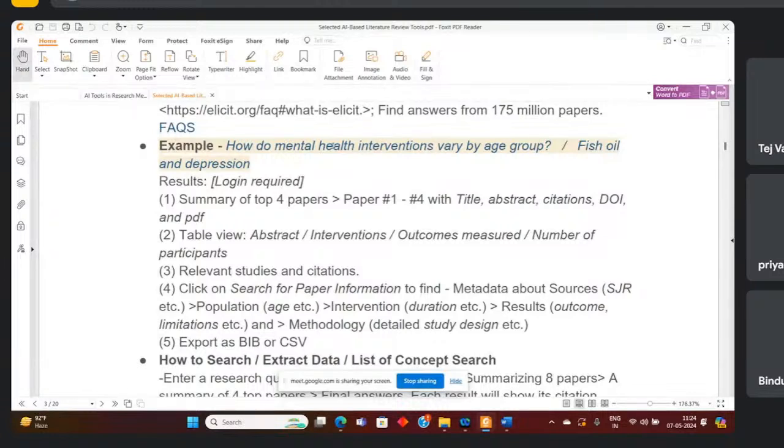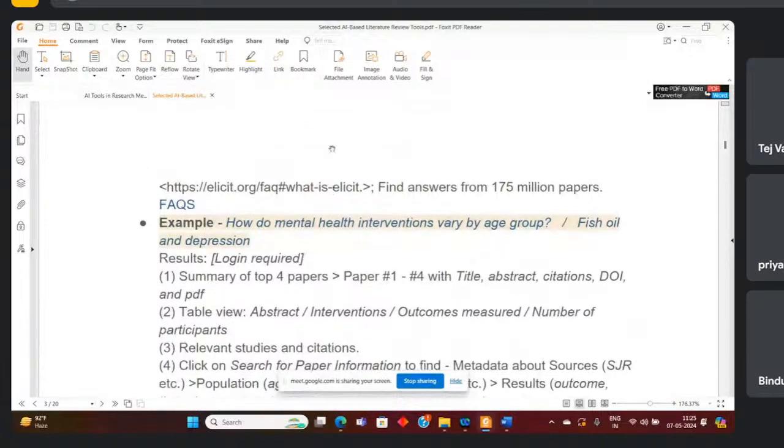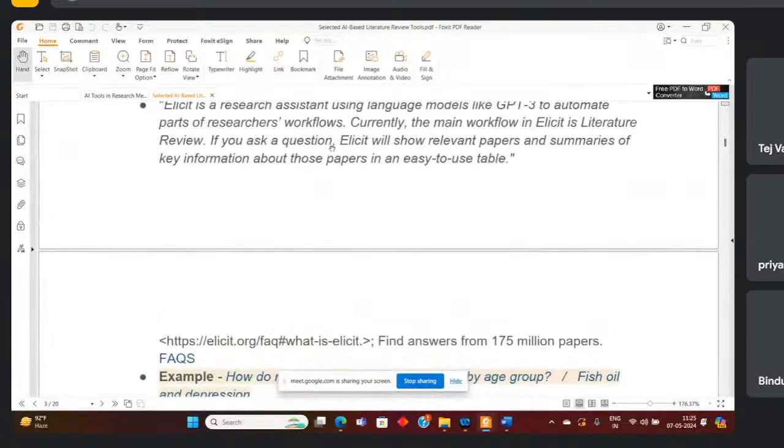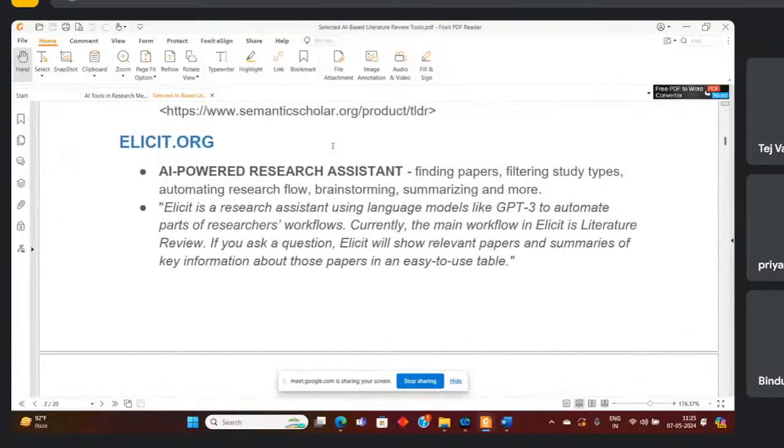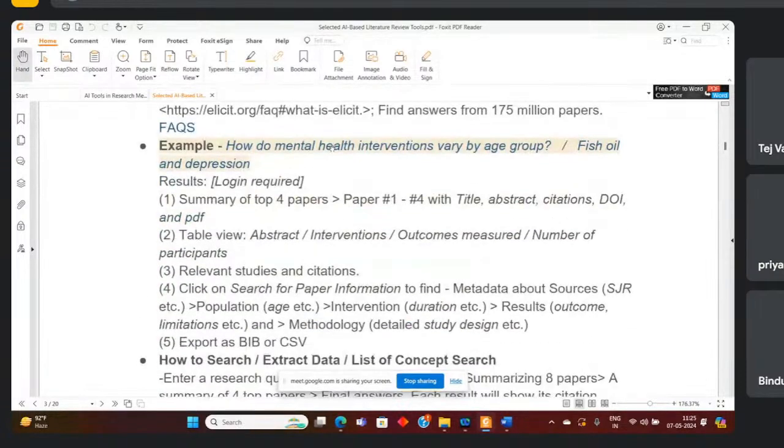For those sub questions, we try to find a way or a summary in other research papers. Those summaries you can also find directly from these sites or from this elicit.org, right?